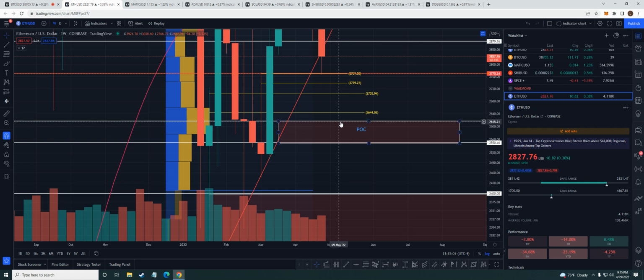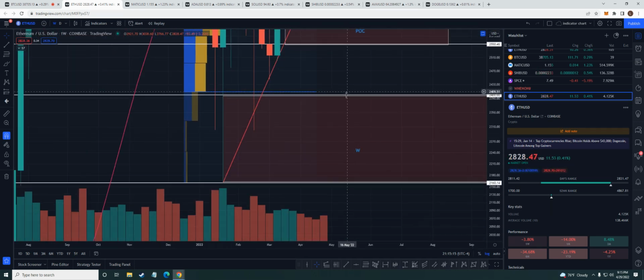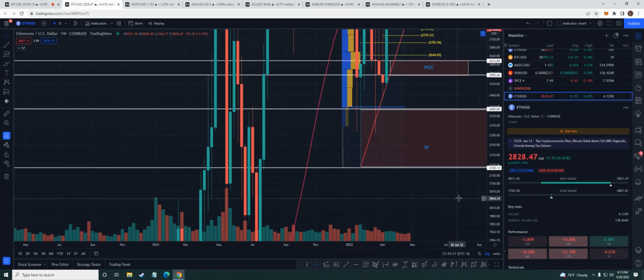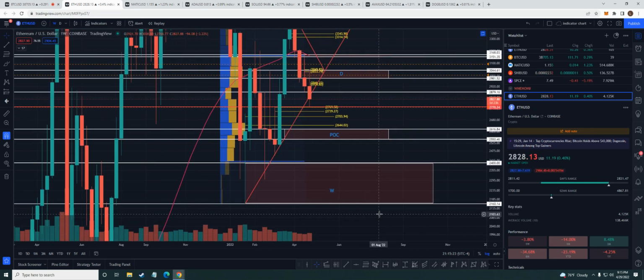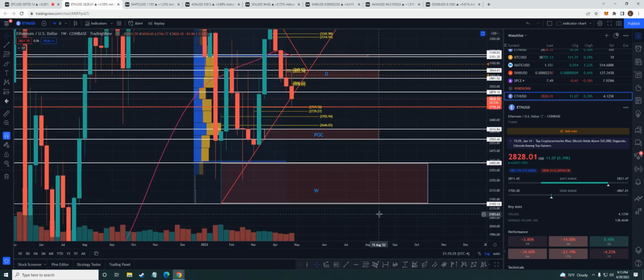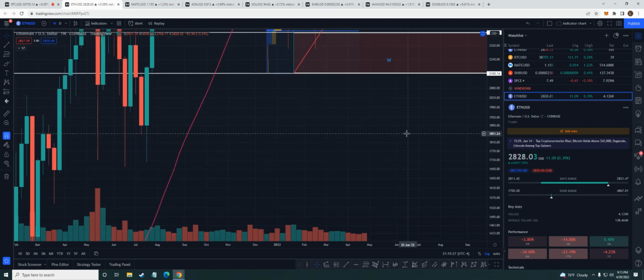That's somewhere that we could drop down and touch and get a bounce. But anywhere from that area to this 2550 area, or this weekly range anywhere from 2400 to 2160, those would be my downfall moves. If Bitcoin does start to break down, those would be my first moves.